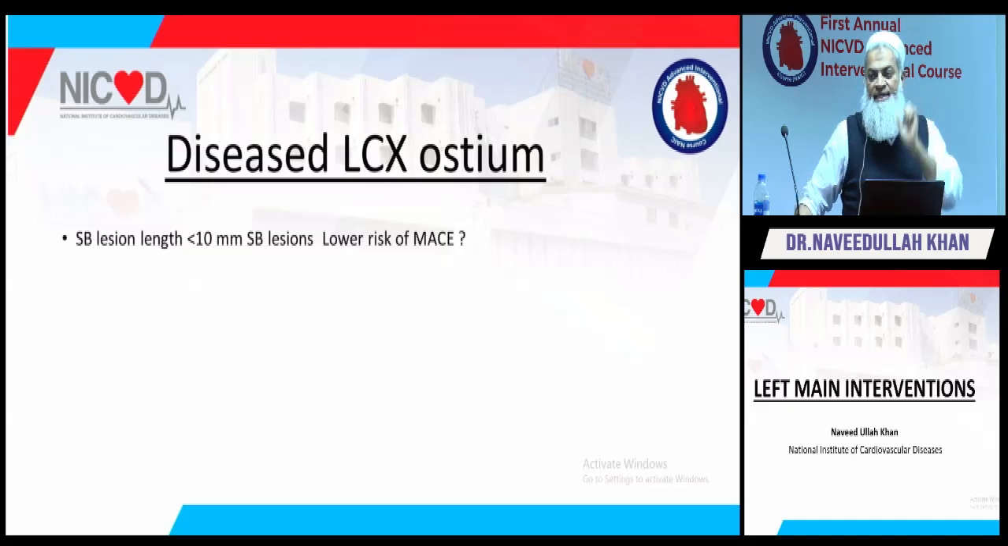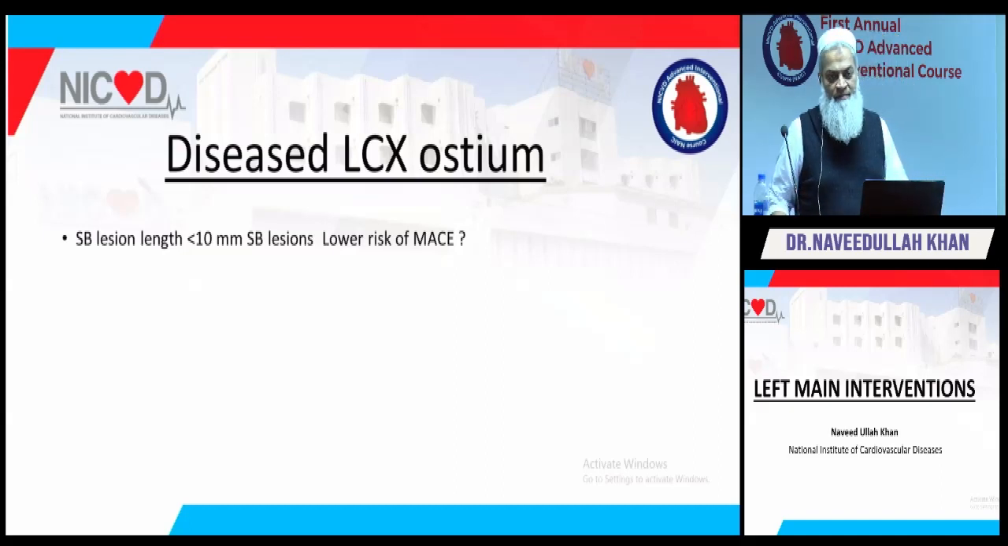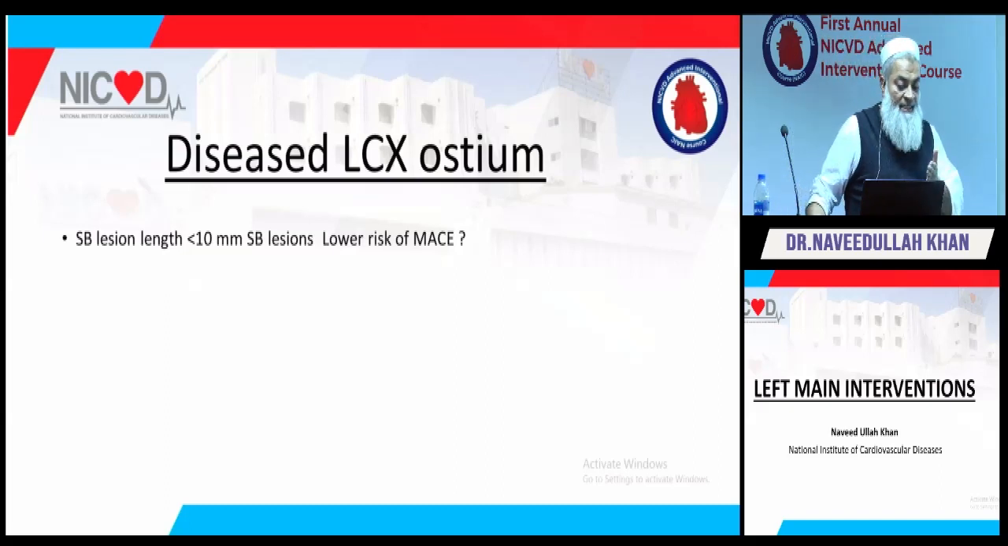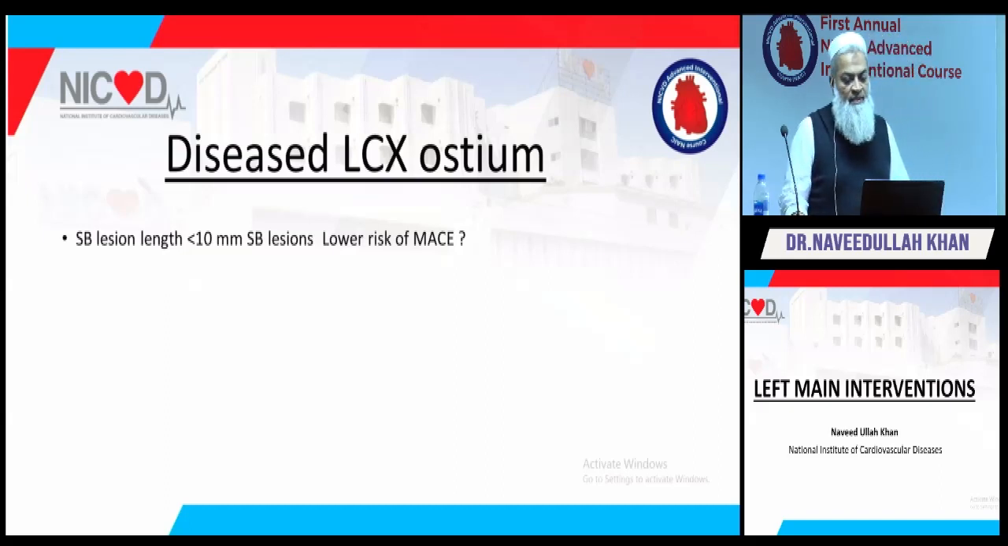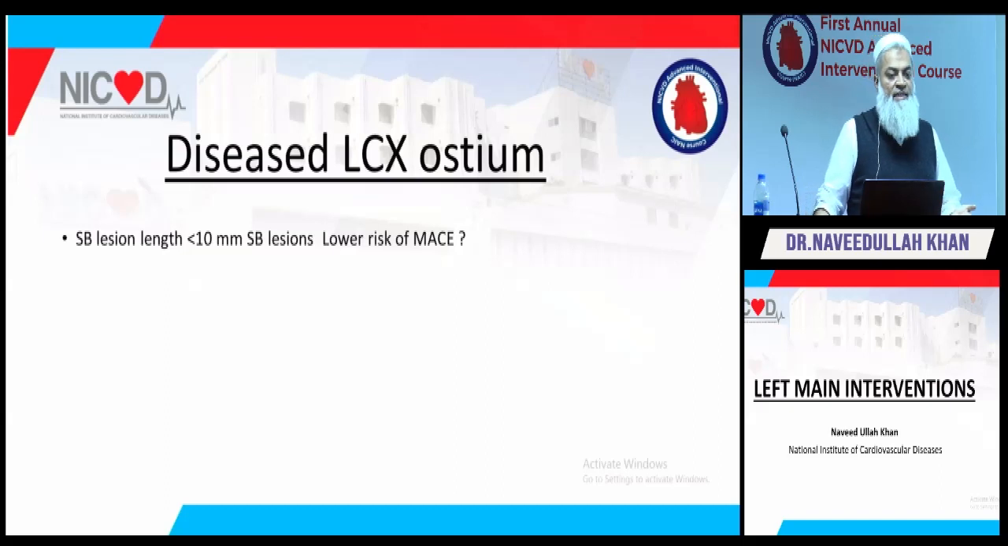Sometimes a severe discrete lesion may not be significant. That is proven by studies: if you have a side branch lesion less than 10 millimeters in length, there is a low risk of major adverse cardiac events, and these can be left alone. So if you are deciding on a two stent strategy, these are the points we need to consider.